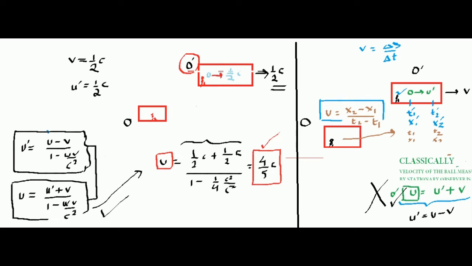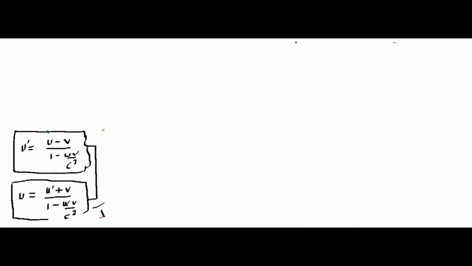Let us try to derive the same formula. Let us try to derive these two formulas in a very simple manner, in a different way. Okay, so let us see how to derive. We want to derive this particular formula, the formula that you see here. Now can you tell me what will be u dash?